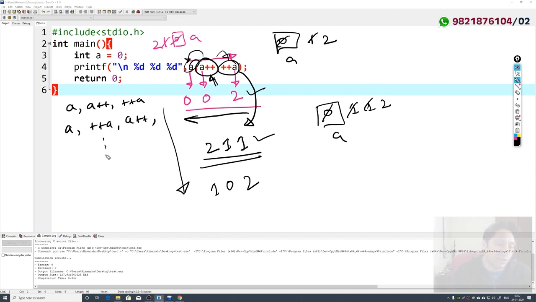In the same way, you can see many different execution orders are possible. Approximately how many orders are possible? There are 3 factorial orders possible. So 6 different outputs are possible.